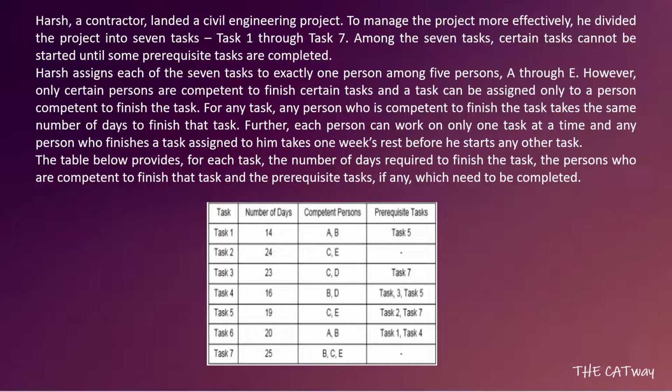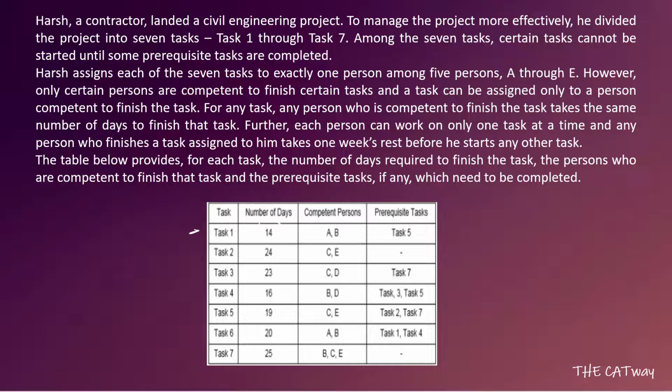However, only certain persons are competent to finish a certain task, and a task can be assigned only to a person competent to finish the task. For any task, any person who is competent to finish the task takes the same number of days to finish the task. That means, let's see, task 1 can be completed by A and B only, but whoever does the work, irrespective of that, they both will take 14 days.